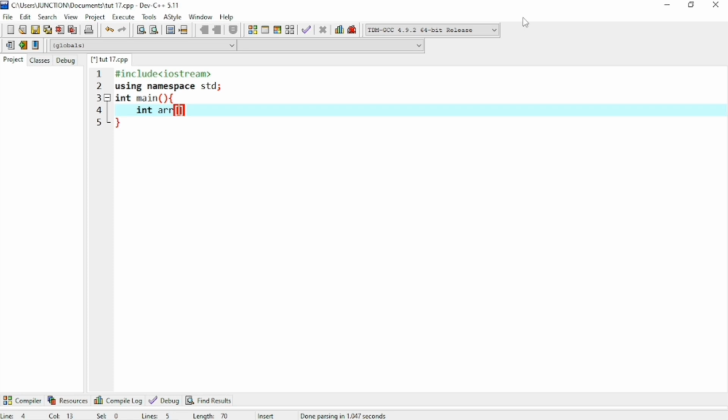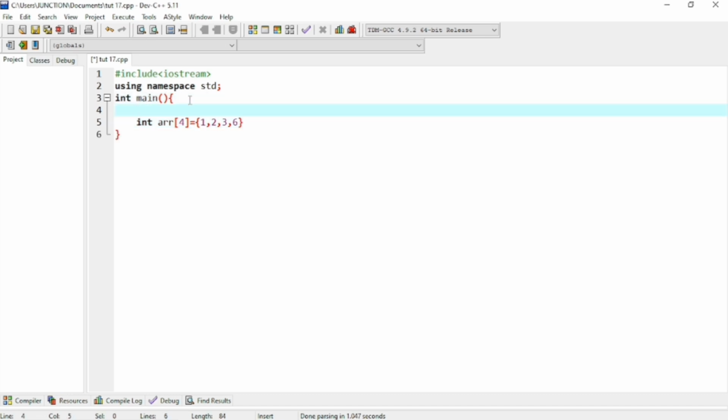In this bracket we have to define the size of the array, how many values the array can store. The array cannot exceed this size of memory, this size of values. If I enter 4, we can enter 4 values, we cannot enter more than 4 values. And then after that we have to use curly braces, and in these curly braces we have to provide the four values: 1, 2, 3 and 6. This is the 4 values, 1 2 3 6.